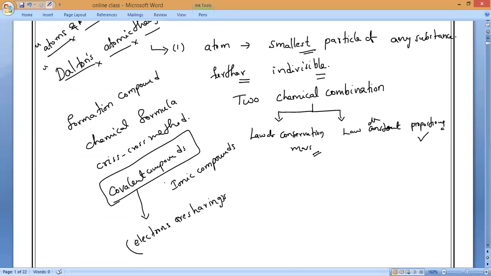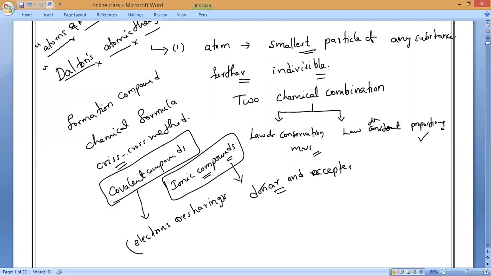Now, if the electrons are transferred, in the sense that one must be a donor and another must be an acceptor, or we will say receiver, then the compounds formed by them are called ionic compounds. We wrote so many examples while practicing the crisscross method.